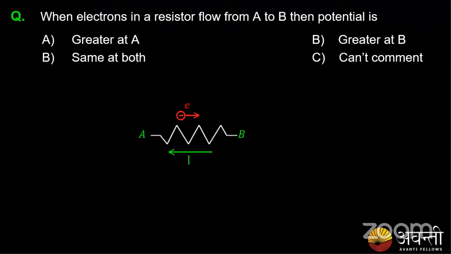Moving forward, we have a problem, guys, please listen to this problem. I have a resistor connected to the battery. They have shown the direction of flow of electrons. E and I should be in the same direction. At which direction is my current, and in which direction is my potential greater?